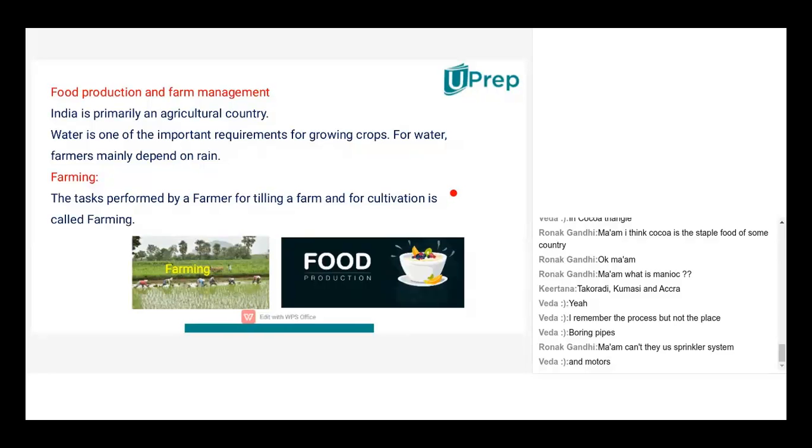There are certain festivals, harvest festivals and sowing festivals, and we have Pongal and so many festivals, marking all this because our entire economy is dependent on agriculture, right? So that is about food production and food management. Now there's a huge portion left to